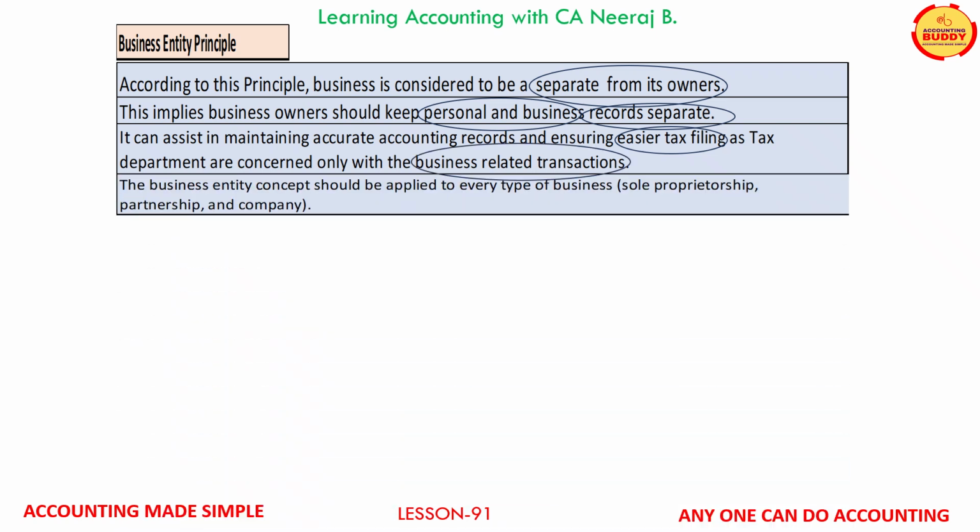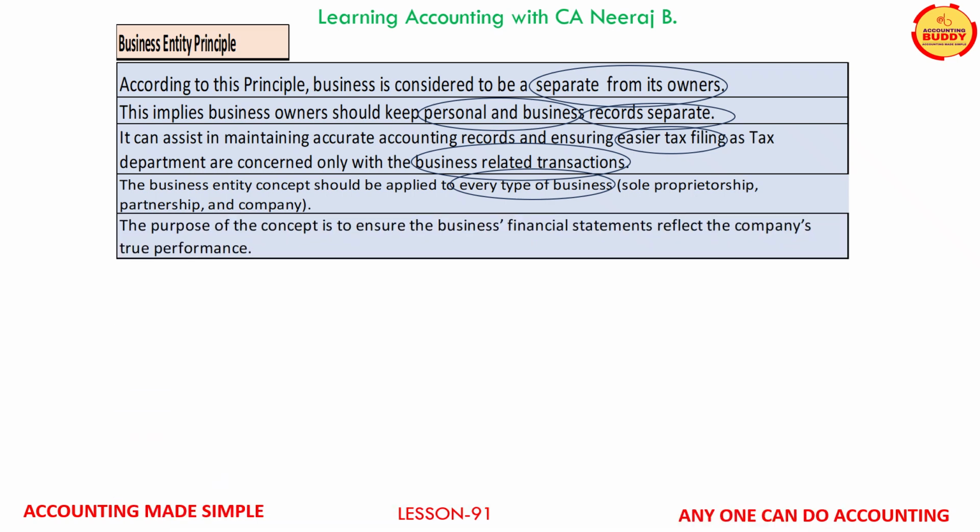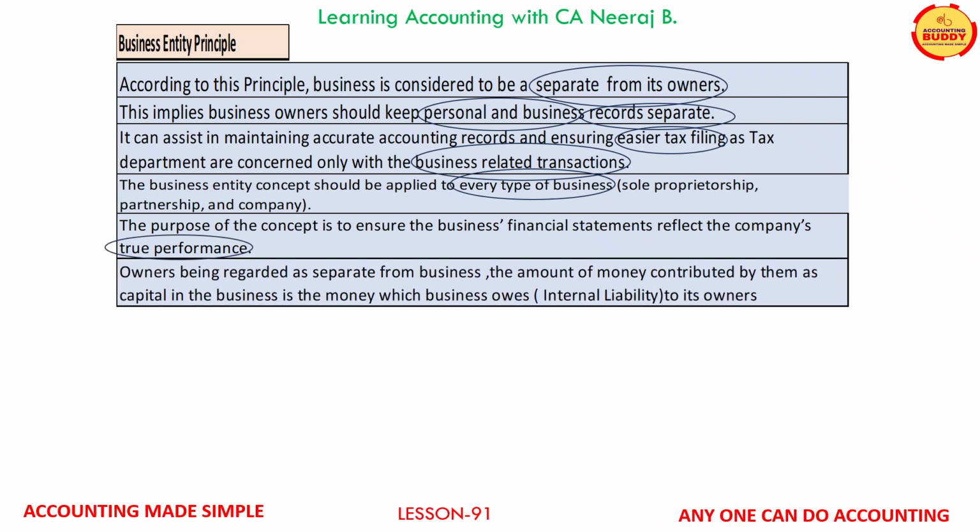Business entity concept is applied to every type of business, whether it is sole proprietorship, partnership, or a company. This principle ensures that financial statements reflect the true performance of the business. Since under this principle owners are separate from business, the amount contributed by them as capital in the business is considered as the money which the business owes to them.